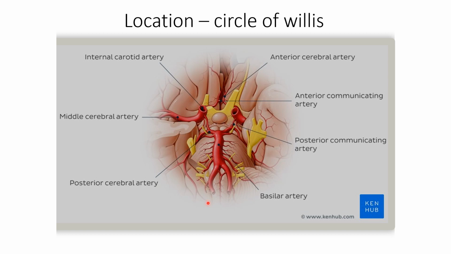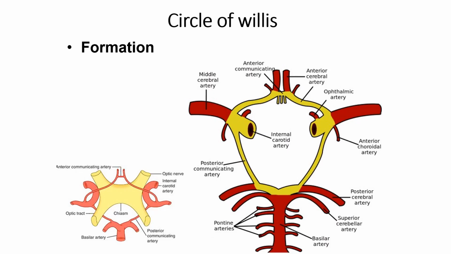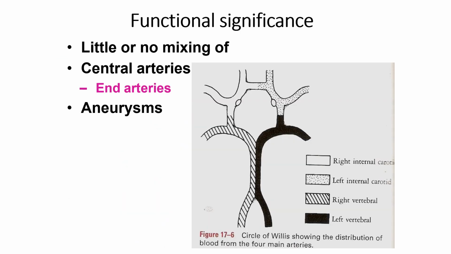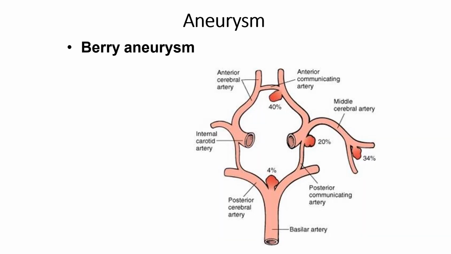Ultimately, it is branches of the fusion of these two vertebral arteries. So this is the location of the circle of Willis. Now, the formation of the circle of Willis: it is formed by branches of the internal carotid artery and branches of the basilar artery. Here you can see this arterial pattern gives several branches and communicates through the posterior communicating artery with the branches of the basilar artery. And here there is a communication of this arterial pattern to form the circle of Willis, in this part of the central nervous system.